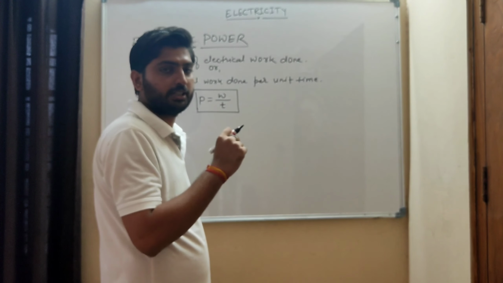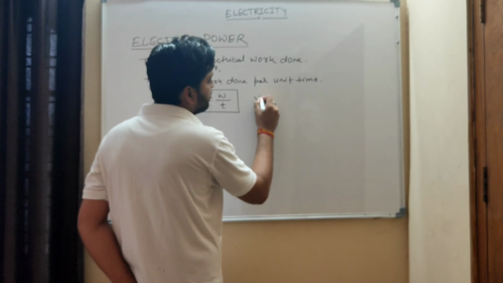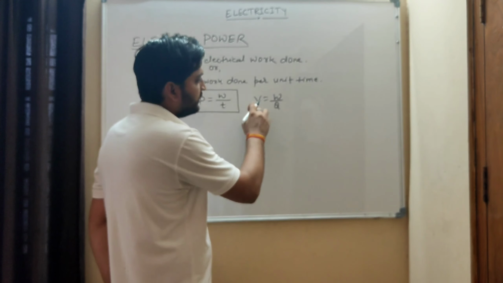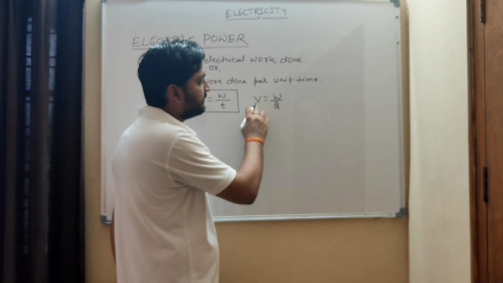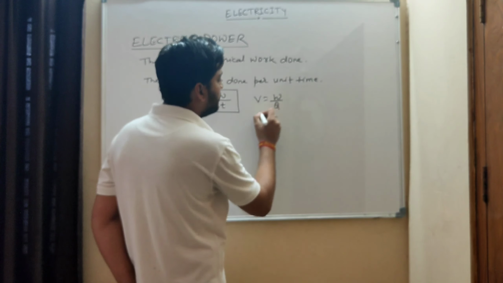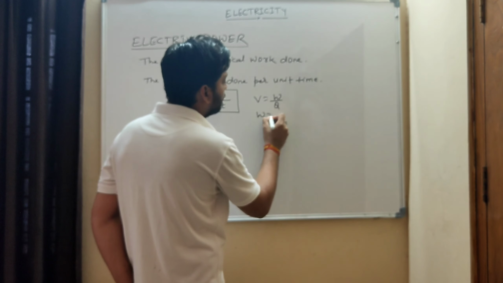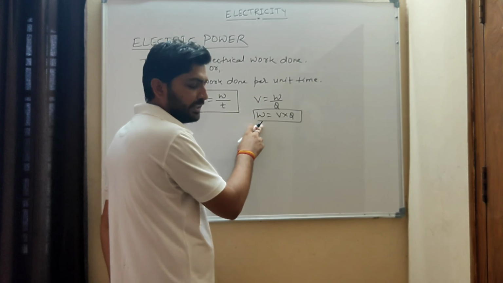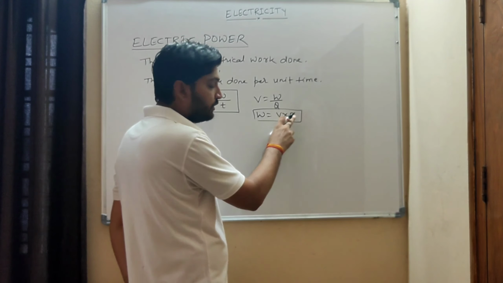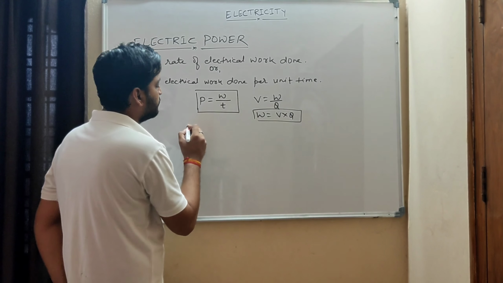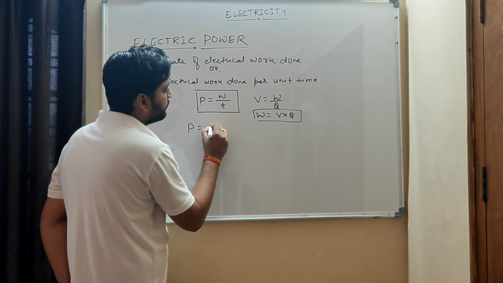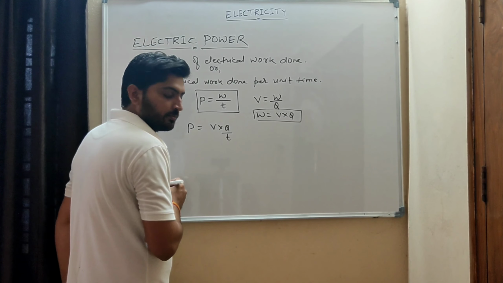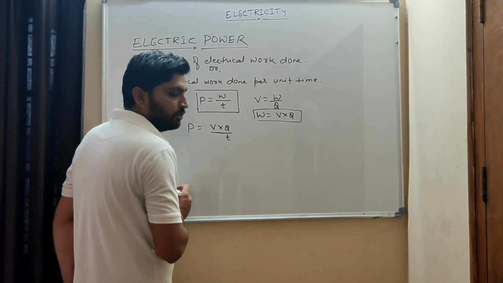Let's move to the first lecture. In the first lecture, I explained to you that V is equal to W by Q. Potential difference is equal to work done by charge. From here, if we take W, W will be equal to V into Q. So we will replace this W by V into Q, so P will be equal to V into Q by T.